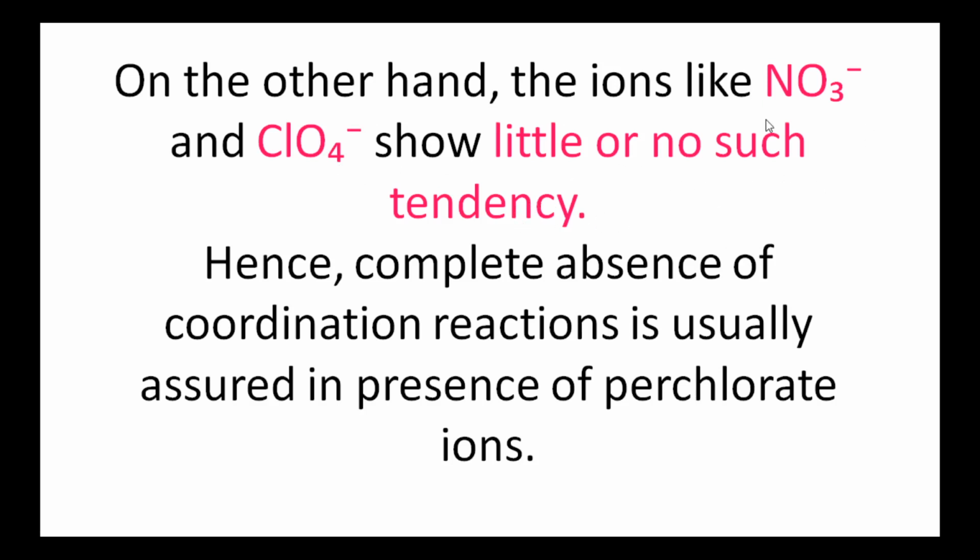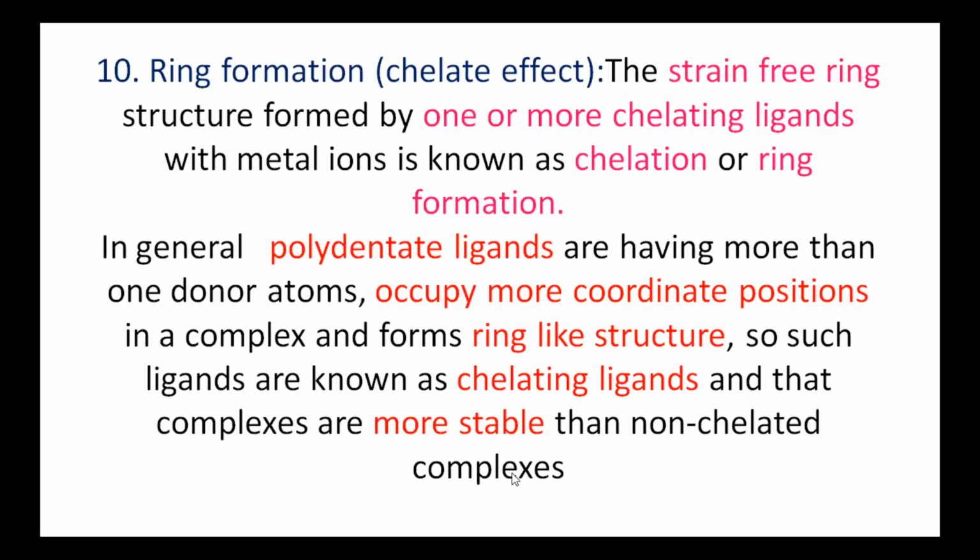That is, when nitrate ions or perchlorate ions are present in the ionization sphere, they do not shift inside the coordination sphere. Hence, complete absence of coordination reactions is usually assured in the presence of perchlorate ions.